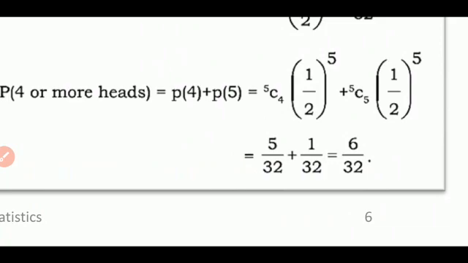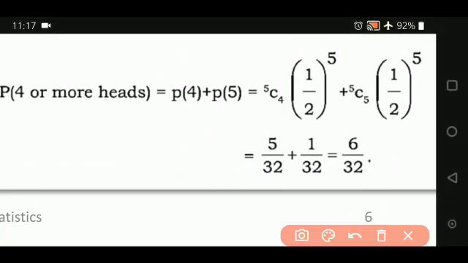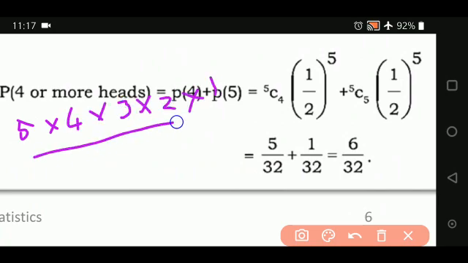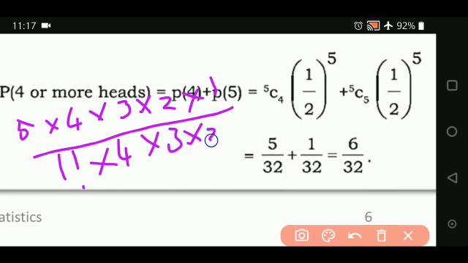Binomial coefficients, I will show it here only. 5C4 is nothing but 5 into 4 into 3 into 2 into 1 divided by (5 minus 4) which is 1 factorial. Then 4 factorial is 4 into 3 into 2 into 1. This gets cancelled. Only 5 remains. So 5 into 1 upon 32 is 5 upon 32. 5C5 is 1, so this is 1 upon 32. So 5 upon 32 plus 1 upon 32 is nothing but 6 upon 32.